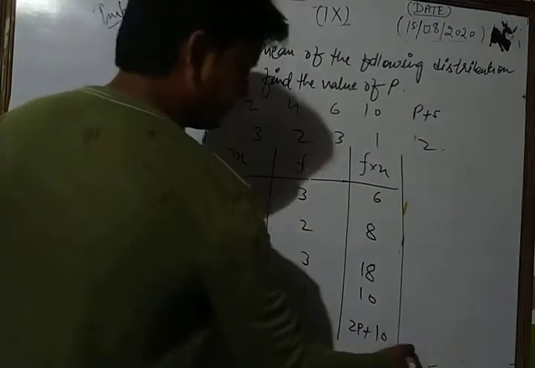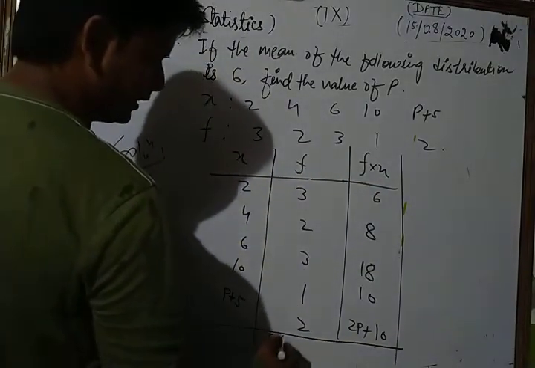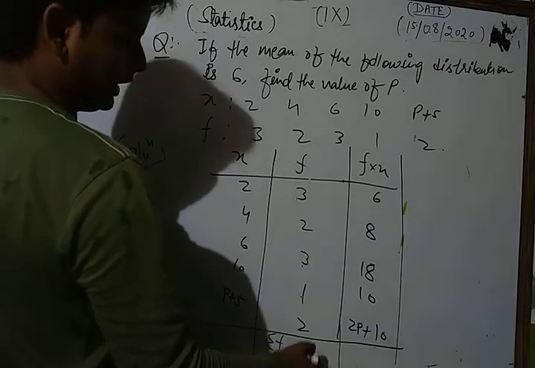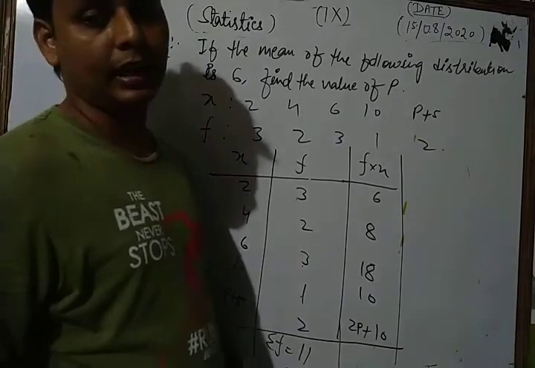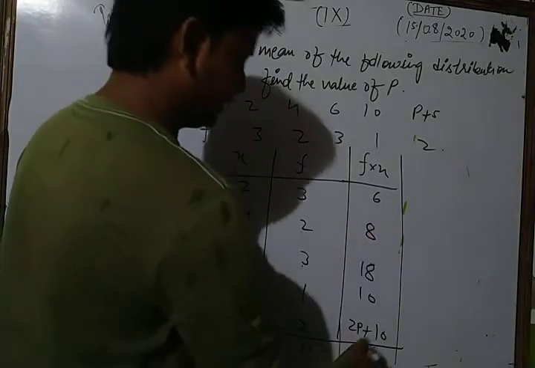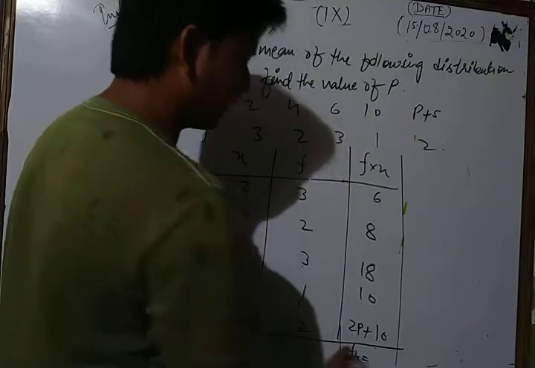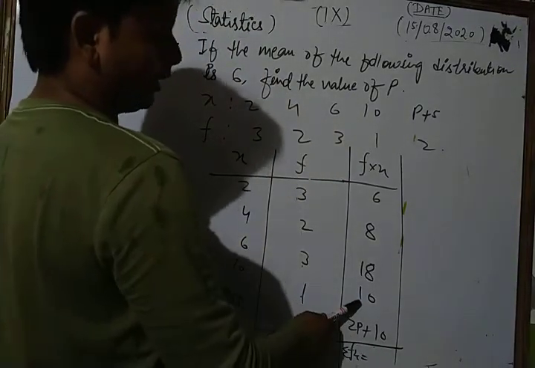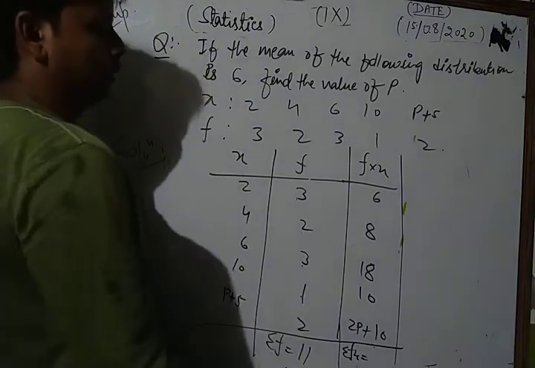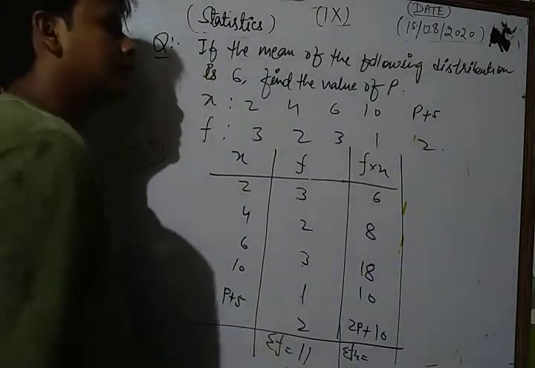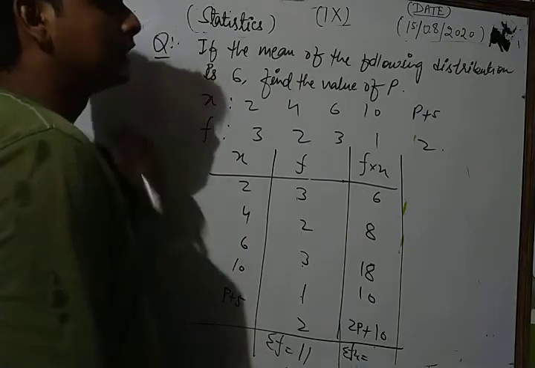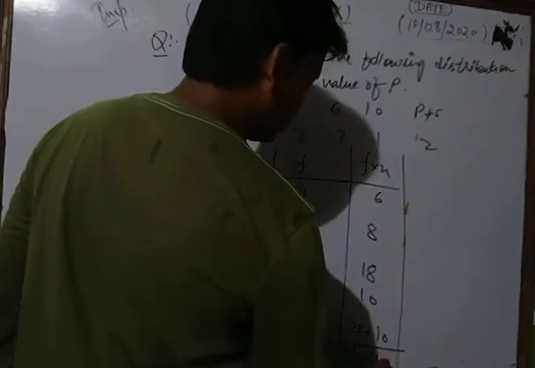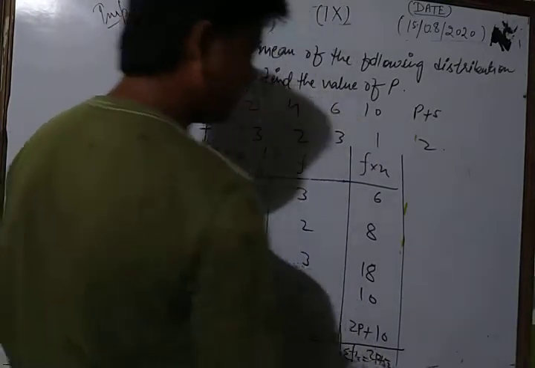Now let's see here. If we add sigma f, we find 3 plus 2 plus 3 plus 1 plus 2 is 11. We find sigma f is 11, and now we find the sigma fx. The value of sigma fx is what? 6, 8 makes 14, 18 makes 32, 10 makes 42, and 10 makes 52, right? So we get 2p plus 52.